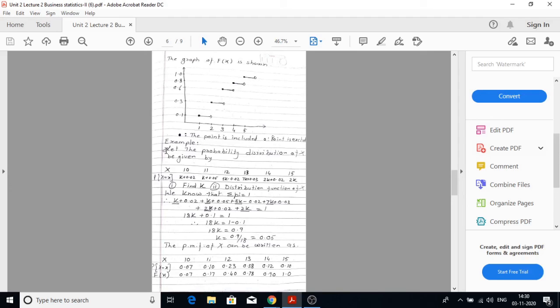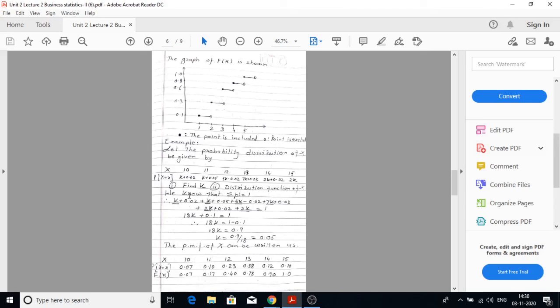Example, let the probability distribution of x is given by x takes value 10, 11, 12, 13, 14, 15. The probabilities are k plus 0.02, k plus 0.05, 5k minus 0.02, 7k plus 0.03, 2k plus 0.02, and 2k. So first part of the problem, find k. Second part of the problem, distribution function of x.